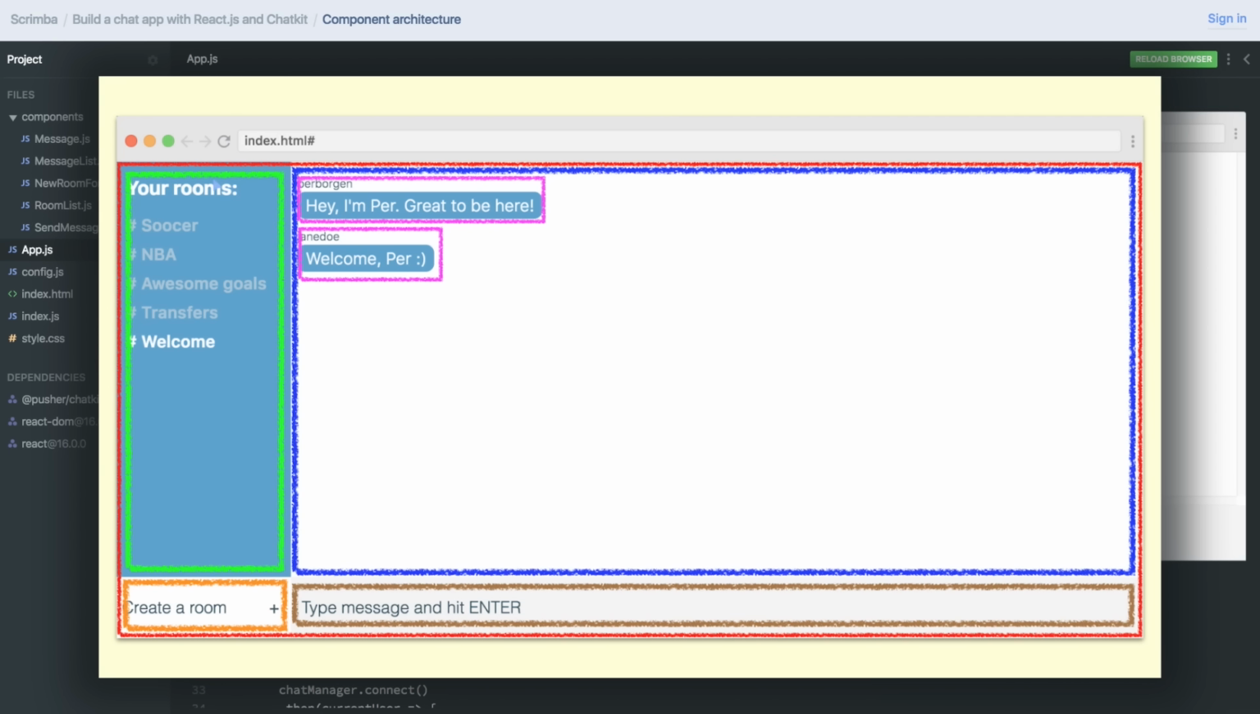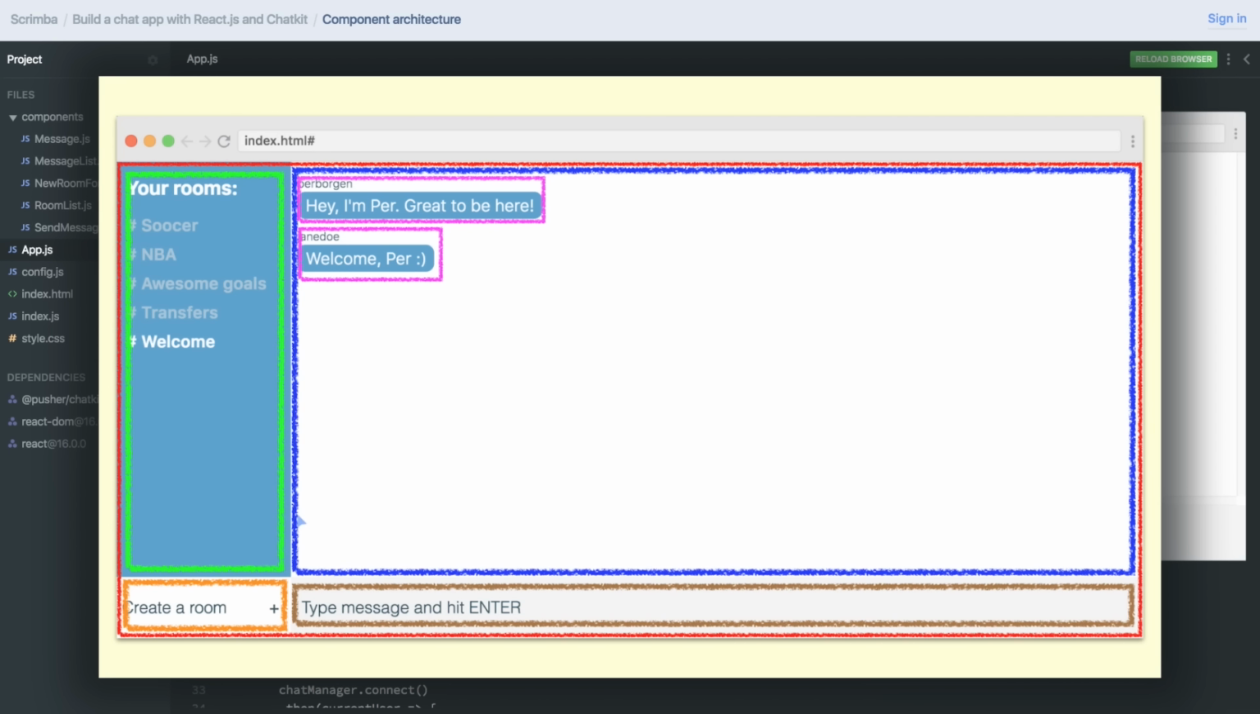So there's the list of rooms on the left-hand side here. There's the chat area itself. There's the form where you enter chat messages. And there's also the form where you create new rooms. So the app component has 4 direct children. The green, blue, brown, and orange one.